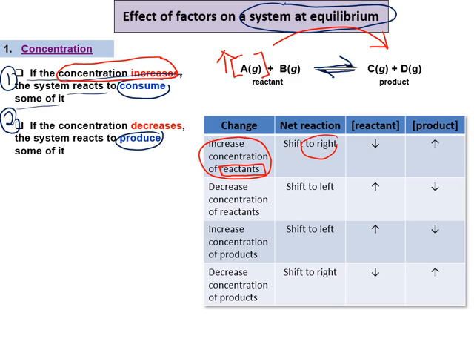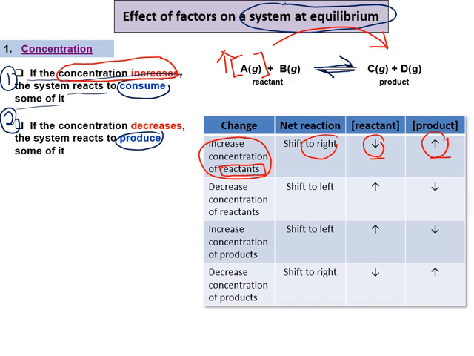Kenapa shift to the right? Sebab dia nak balancekan tadi. So, what happened is the concentration of reactant will decrease. So, concentration of product will increase. Okay, same for the increased concentration of B. The effect will shift to the right, same as the A. So, reactant will decrease, product will increase.